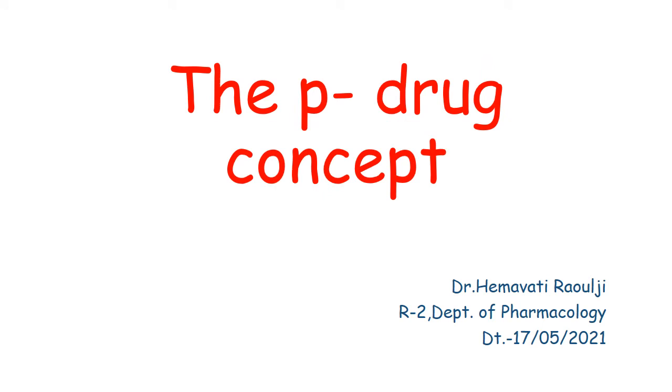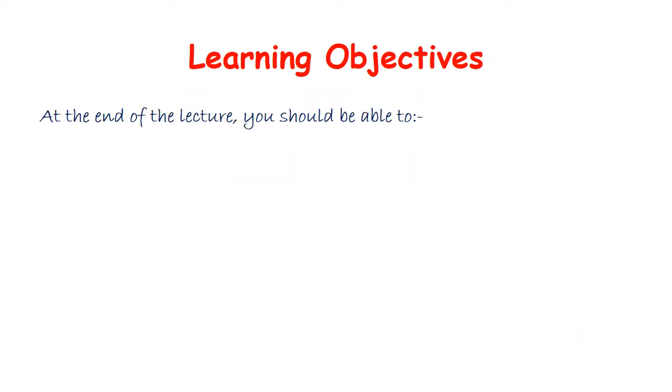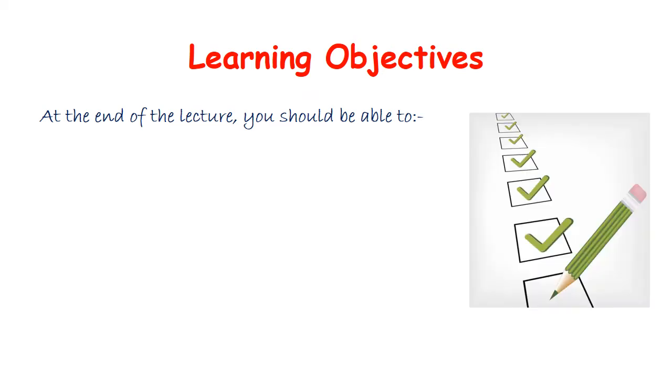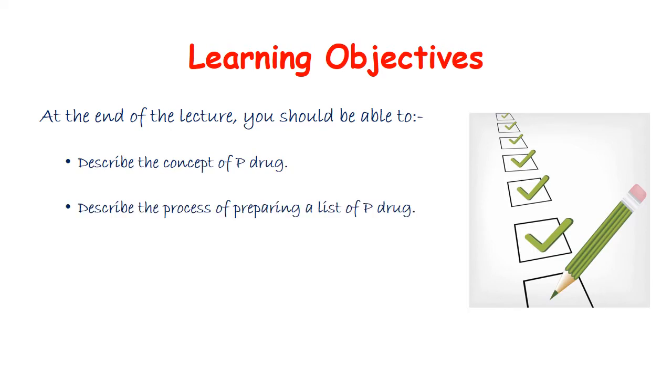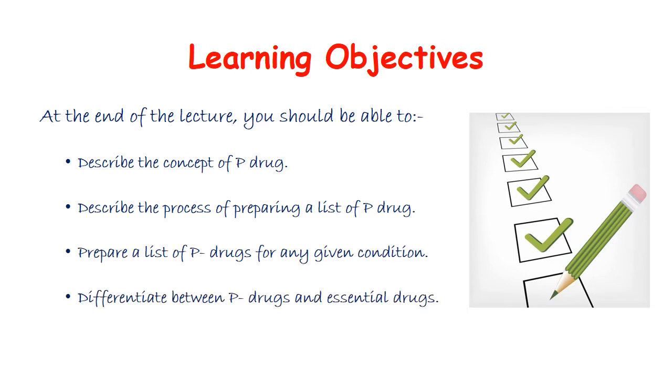Before going into detail, the learning objectives are: at the end of the lecture, you should be able to describe the concept of P-drug, describe the process of preparing a list of P-drugs, prepare a list of P-drugs for any condition, and differentiate between what is a P-drug and what are essential drugs.